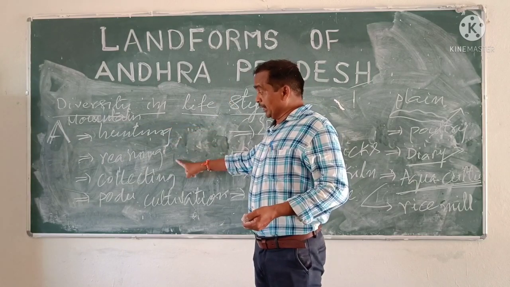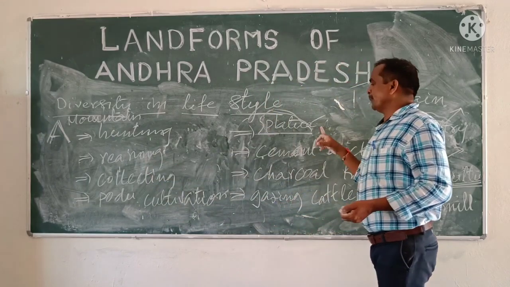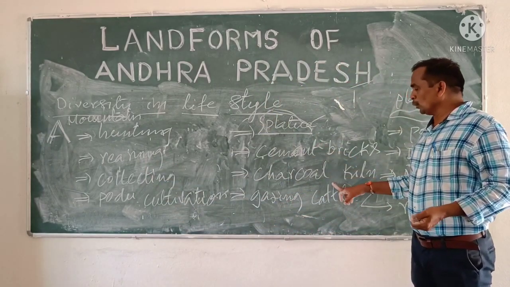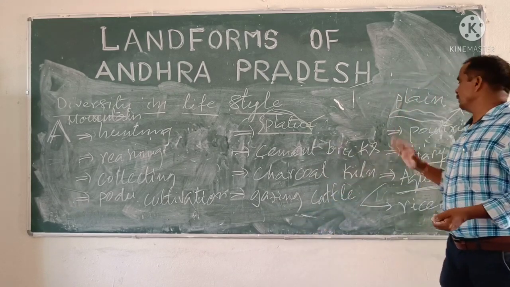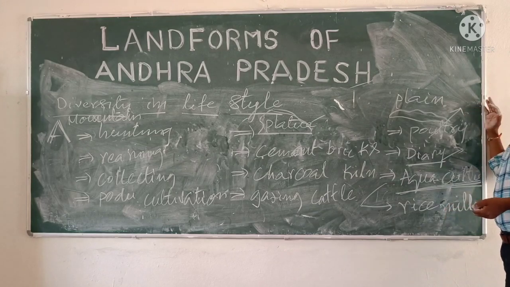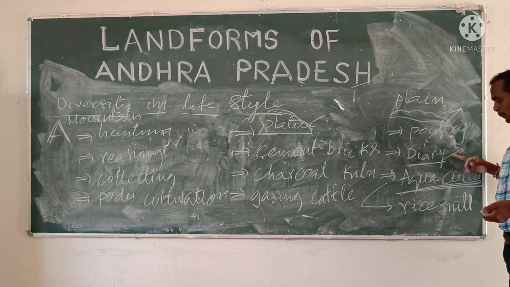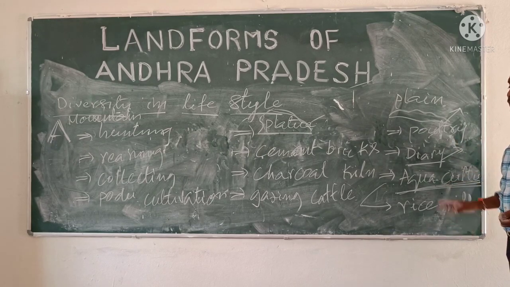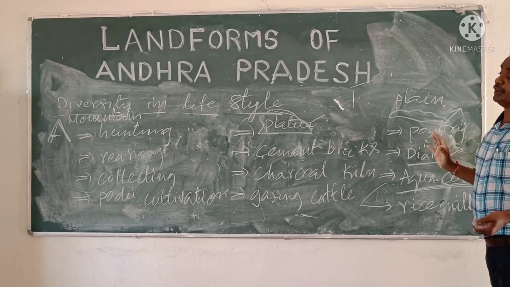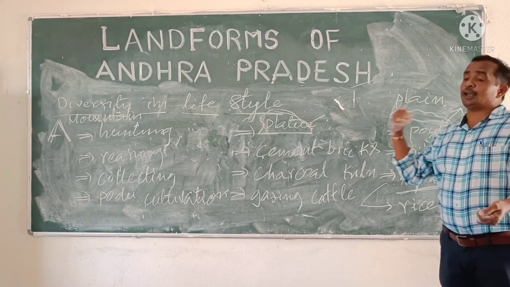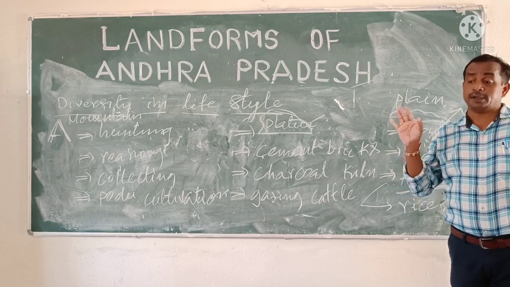Mountain lifestyle is hunting, rearing animals, collecting forest products and poor agriculture system. Whereas in the plateau area, cement brick production, charcoal kiln production, grazing animals are common occupations. Here, in addition to agriculture, in the plain area there is poultry culture development, dairy culture development, aquaculture development, rice mill development and some other developments. This is called diversity of lifestyle in different areas basing on the physical and climatological conditions of the area.